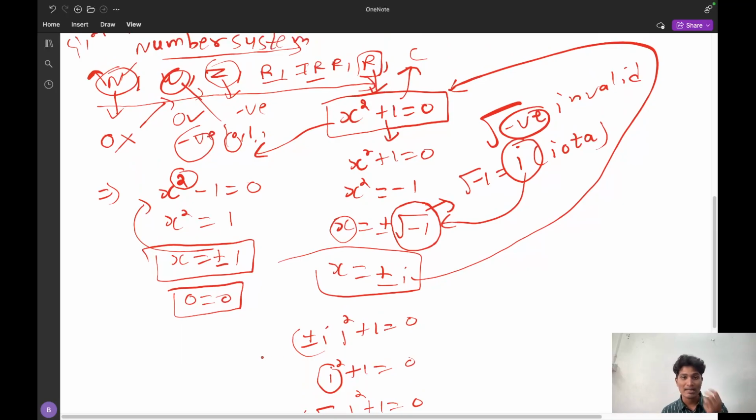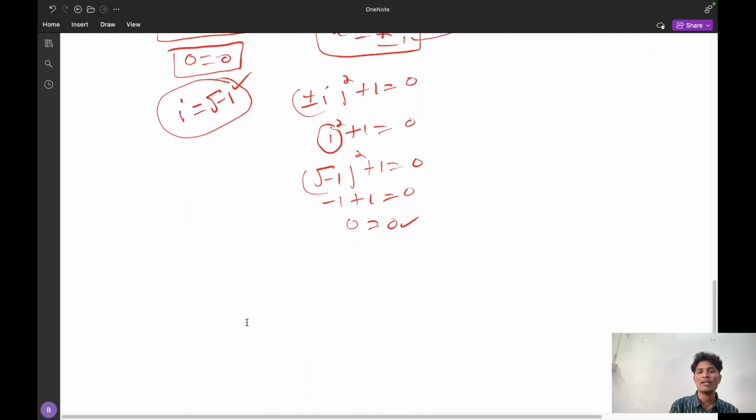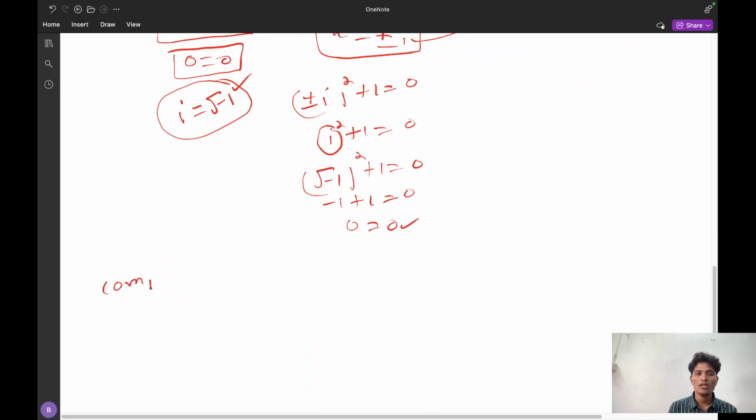So the assumption, that is the iota term as root of minus 1, has solved the problem. This is where the real numbers are failing, under root of minus 1 terms, and this condition is solved by using the iota term, which is root of minus 1. This leads to the new system, that is the complex number system. It is very important to understand.